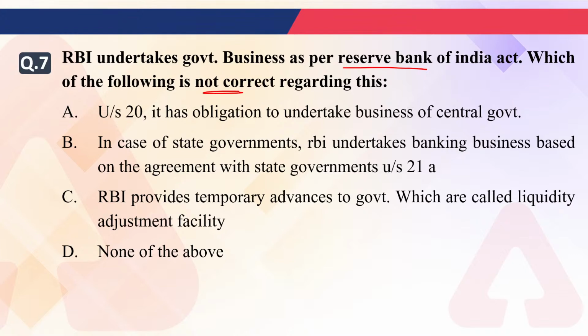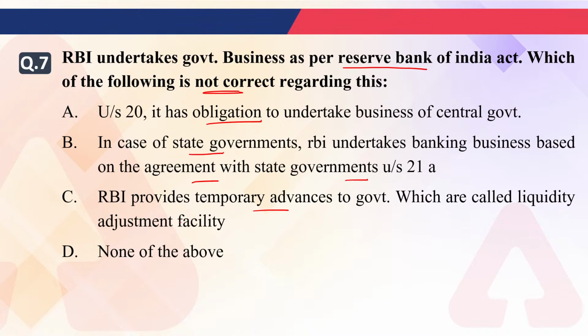So which of the following statements is not correct regarding this? First statement is saying under section 20 it has obligation to undertake business of central government. In case of a state government, RBI undertakes banking business based on the agreement with the state government under section 21A. Then RBI provides temporary advances to government, which are called liquidity adjustment facility.